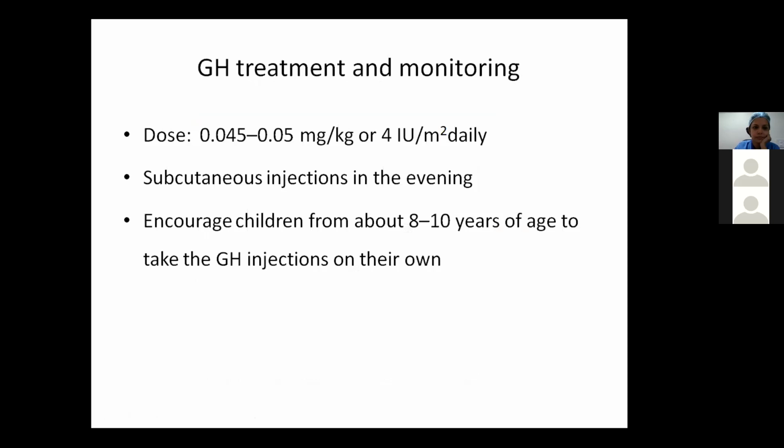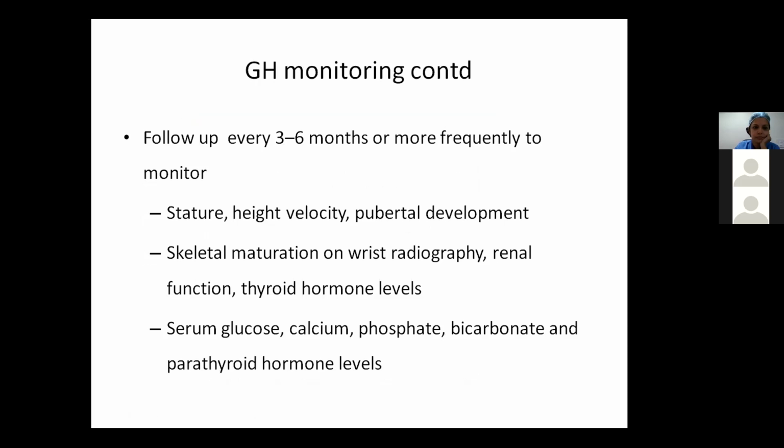The dose is 0.05 mg per kg or 4 international units per meter square daily. These are subcutaneous injections to be given in the evening. It is better to encourage children between 8 to 10 years and above to take injections on their own, so that better adherence and compliance are ensured. Then follow-up can be done 3 to 6 monthly or more frequently. In younger children and in advanced stages, the follow-up has to be done more frequently.